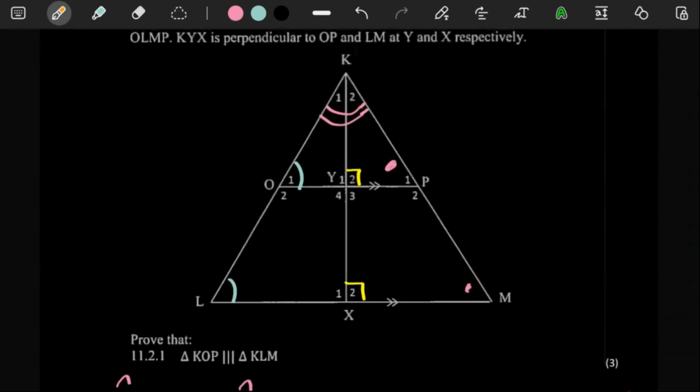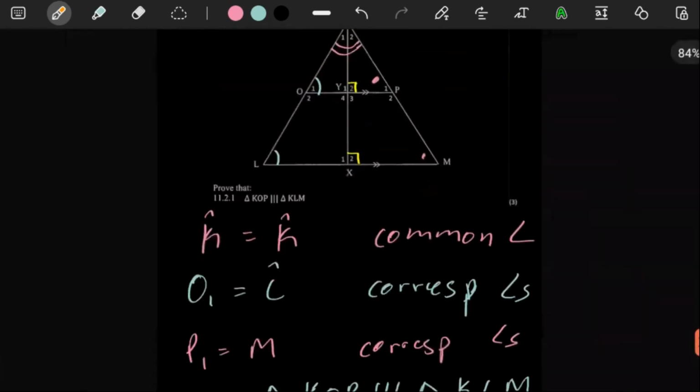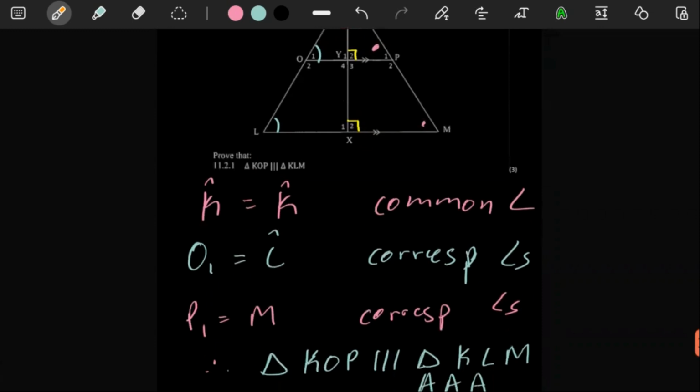Anytime you have just proven that 2 triangles are similar, you obviously want to see if what you have just worked out can help you in the next question.